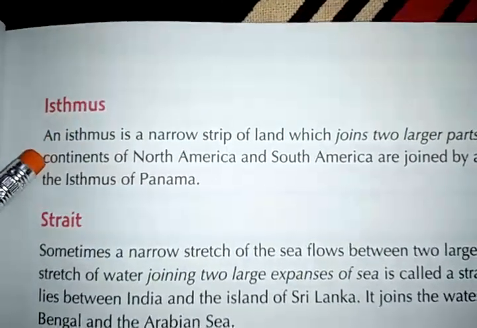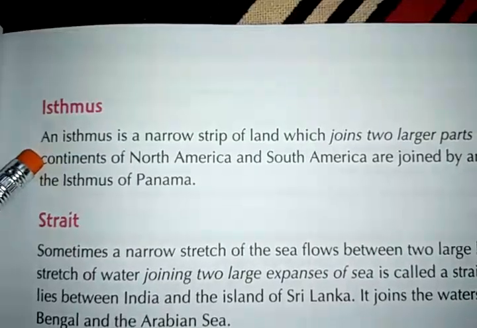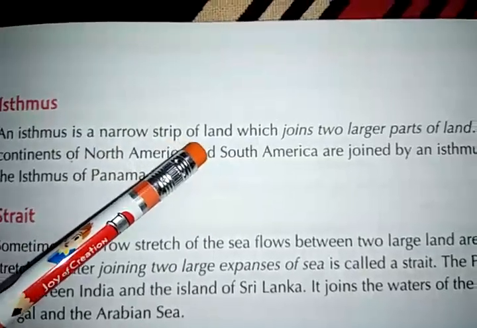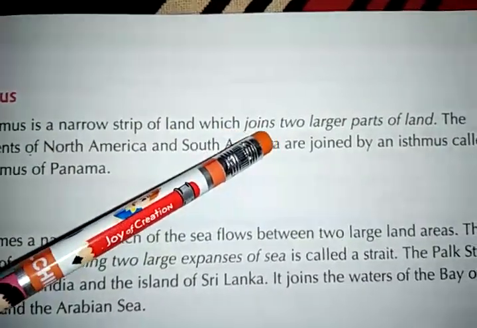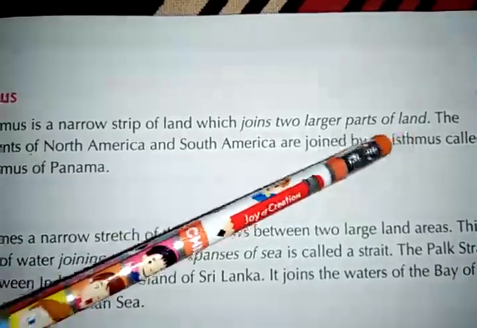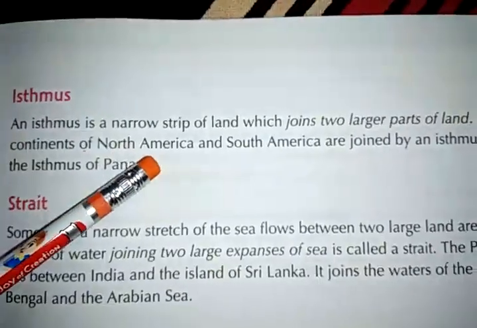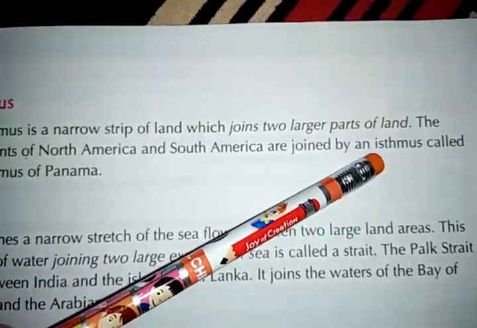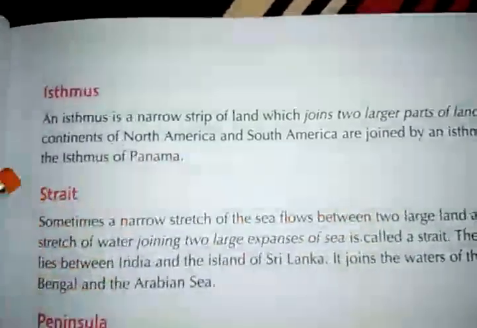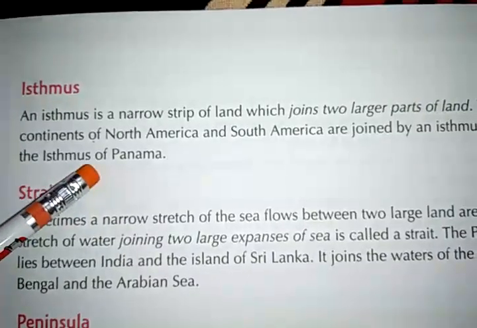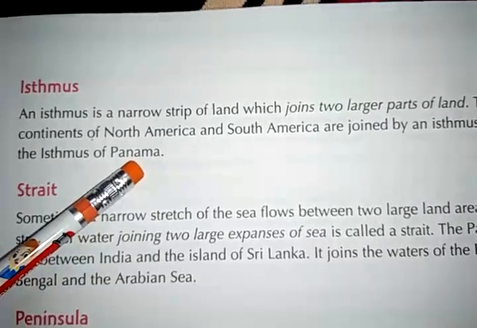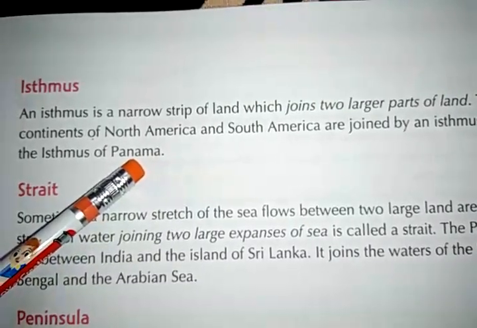Isthmus. And what is an isthmus? An isthmus is a narrow strip of land which joins two larger parts of land. The continents of North America and South America are joined by an isthmus called the Isthmus of Panama. So let us have a look. Where is this isthmus on the map?